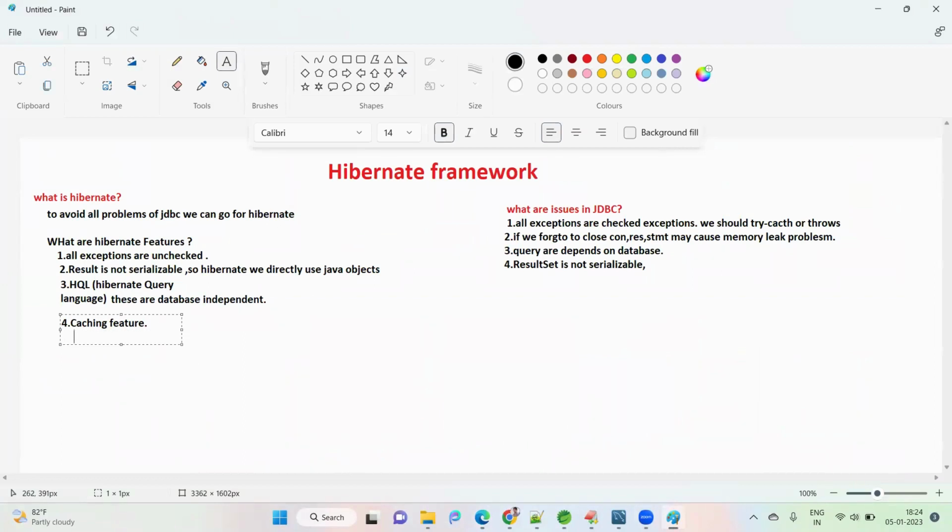It has 2 levels of cache, not only a single level. The first one is the first level cache, and the second one is the second level cache.